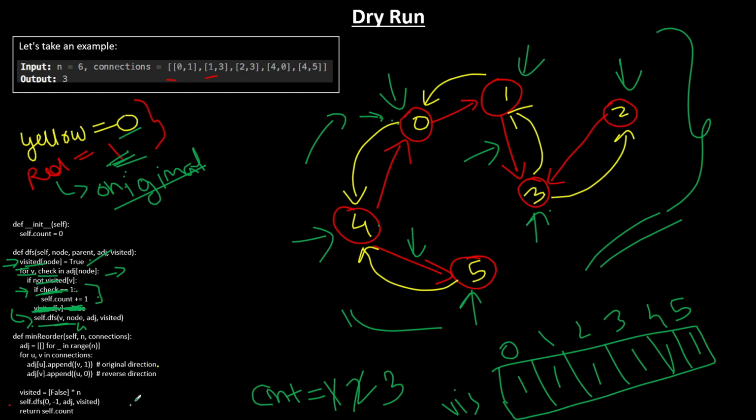After that, this particular call is done and you return self.count. The count value is 3, so the output for this problem is 3. Okay, so this is the complete diagram. It's pretty easy and straightforward.